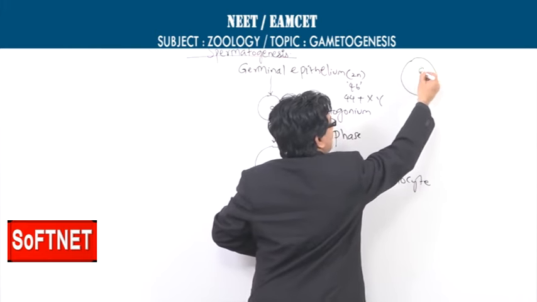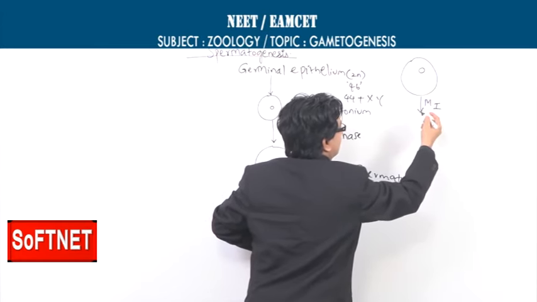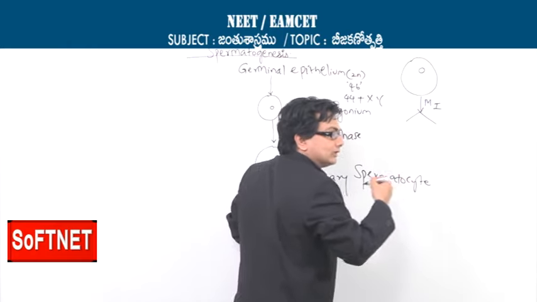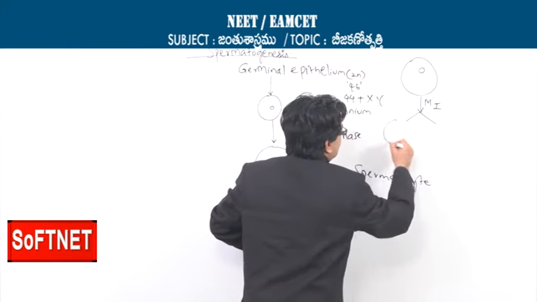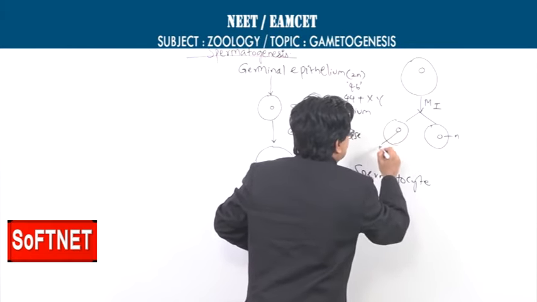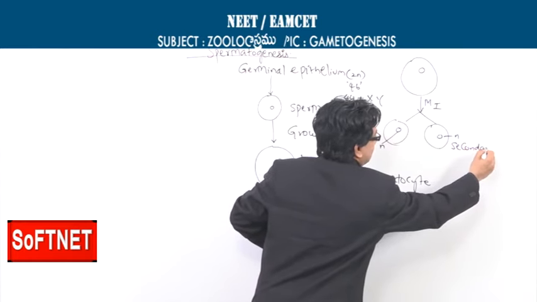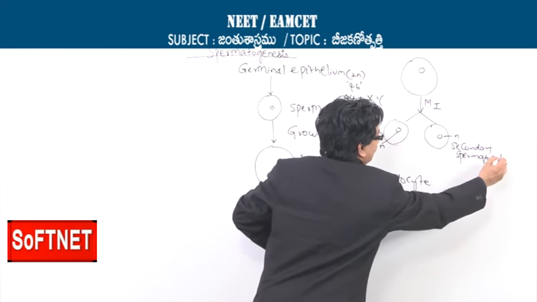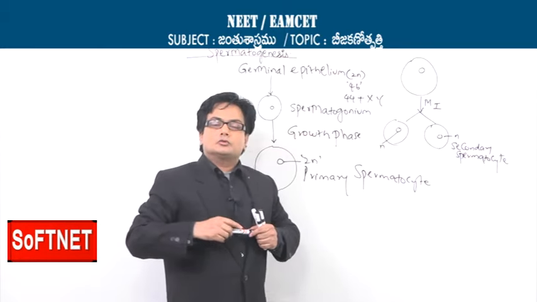The primary spermatocyte completes the meiosis 1, the first maturation division, and we get two cells which are haploid. So, this is N and this is also N, and we call them the secondary spermatocytes. So now we have haploid cells here called the secondary spermatocytes.